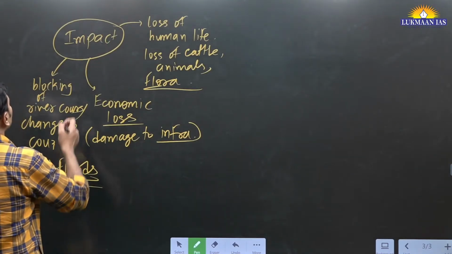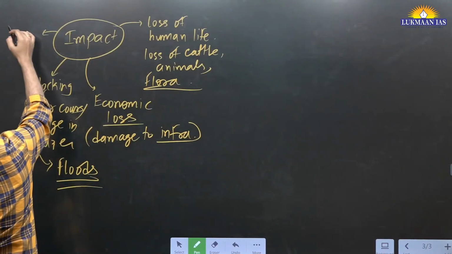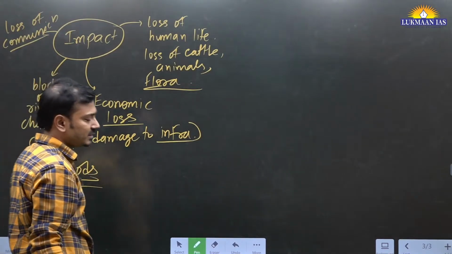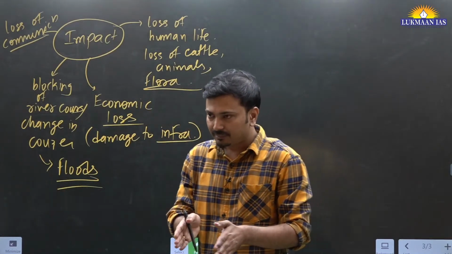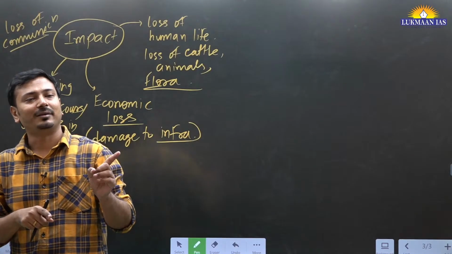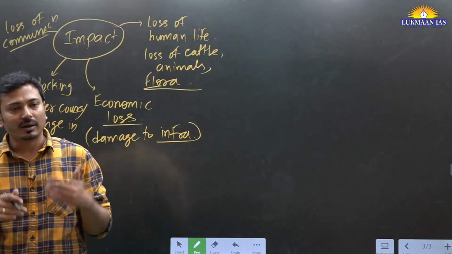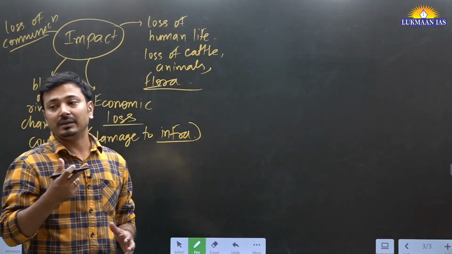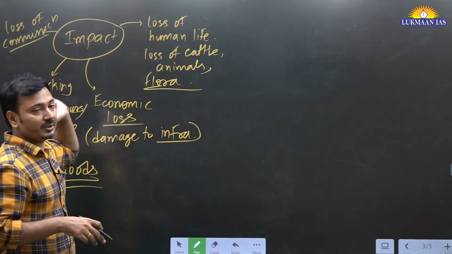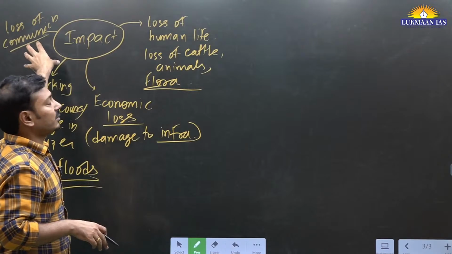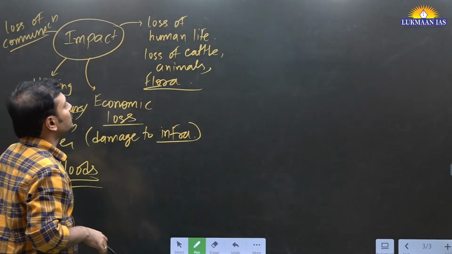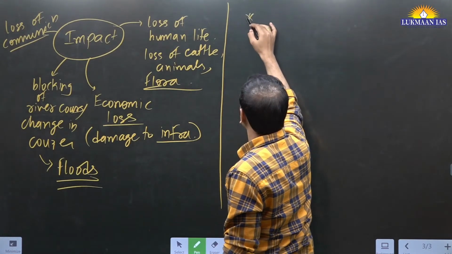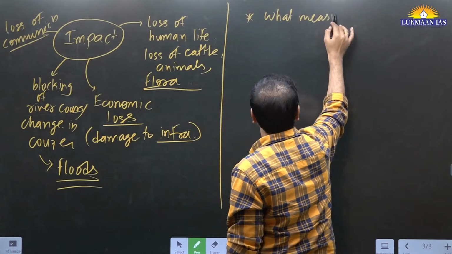Then landslides, what you can mention in impact further? Loss of communication. See, generally what happens in mountainous region, there is already very little connectivity. Only one road, one highway goes through, and all the arterial roads connect to it. If that highway closes for a day or two, you can understand the supply of essential goods to those living in the upper reaches becomes a problem. Loss of communication, so supply of essential basic items. Okay, so all these things you can mention here, and fine. So after that you can talk about now what government is doing, what measures are in place.